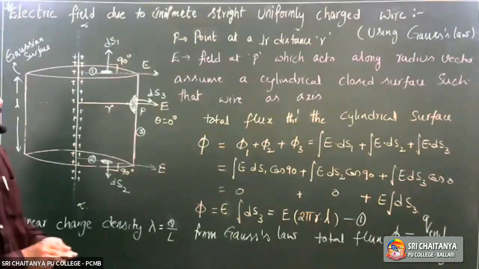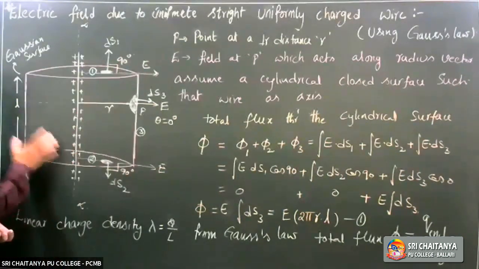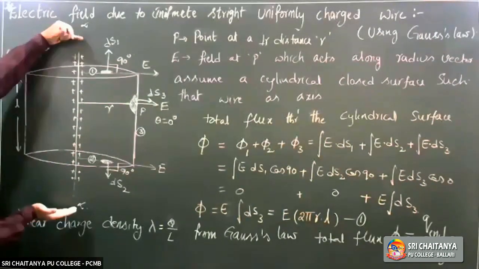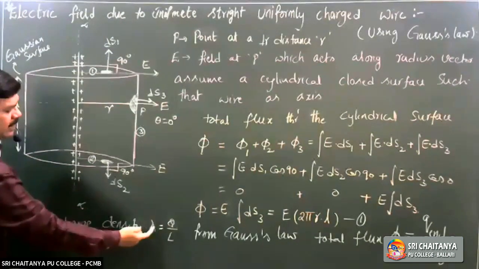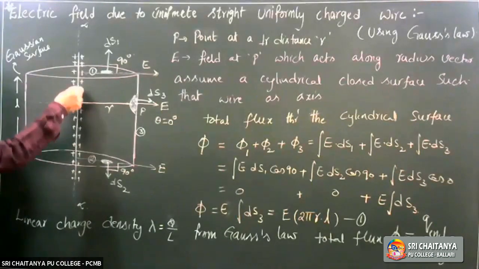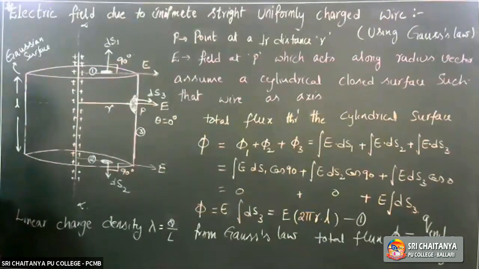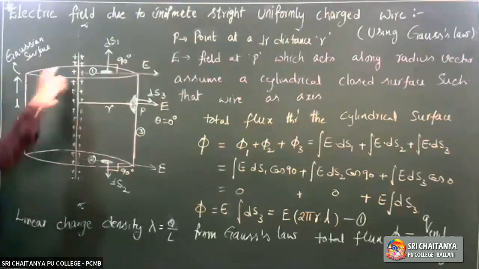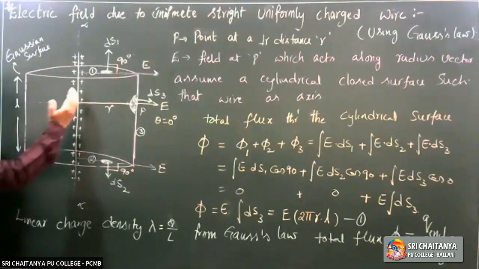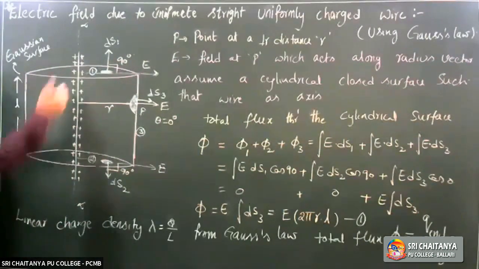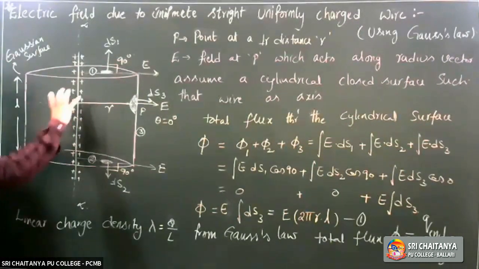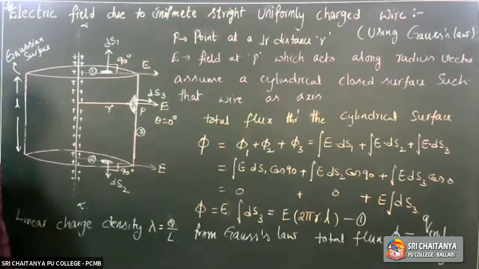So what is Q enclosed? In this closed surface, how much charge is enclosed? For this total wire, charge per unit length is lambda. How much length is present? L. So in this, what is the total charge enclosed? Per unit length is lambda. For the length L, here to here, this part of the wire only is enclosed. For this length, lambda into L. So charge enclosed in this closed surface is lambda L.